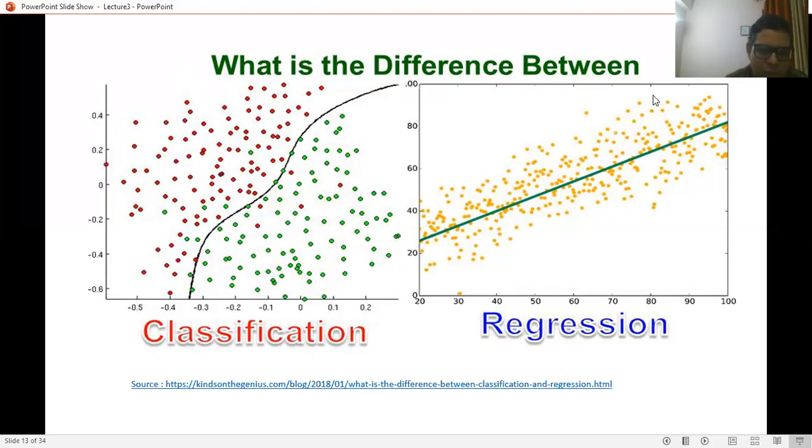So clearly you are seeing that there is a function which is making the boundary between the two classes, and the points are classified in space as red and green. So this is the classification. The points are divided into two classes. A discrete outcome is there, while when we talk about regression, a real outcome is there, and the next point is to be predicted using the regression technique.